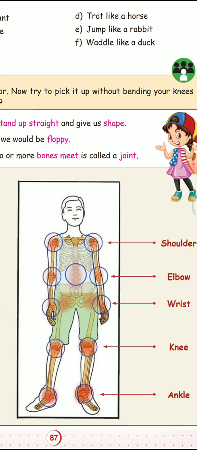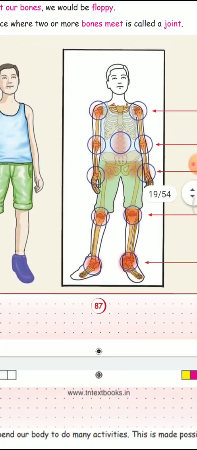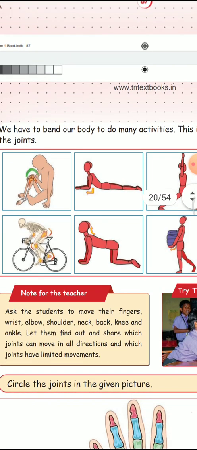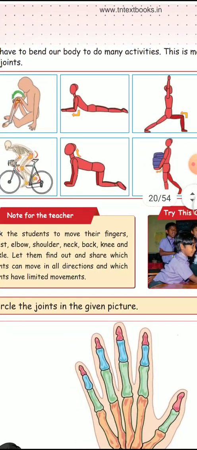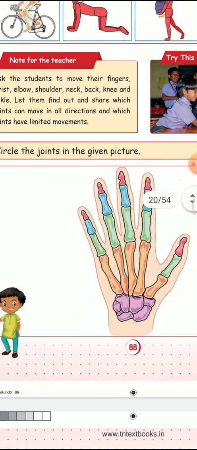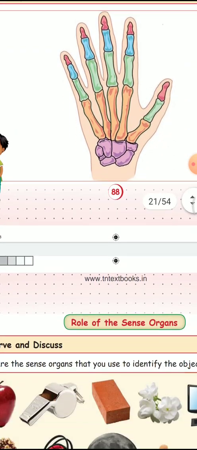Last one ankle. So these are the joints in our body. These are some activities we have to do. Here you can circle the joints in the given picture.